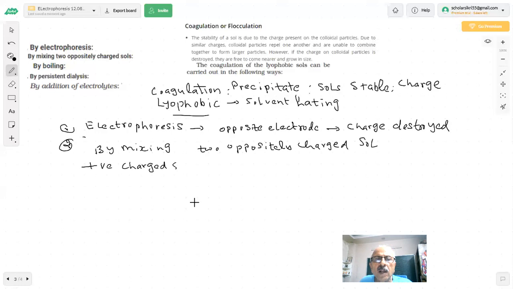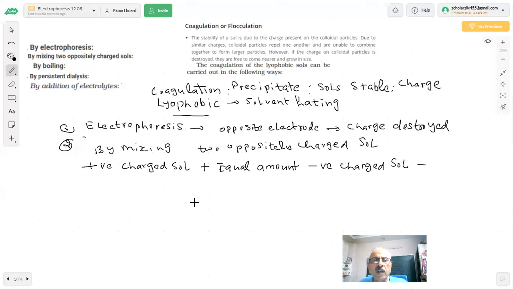I am talking about all these things for lyophobic salts. You add an equal amount of negatively charged salt. What will happen? They will coagulate. The charges will be neutralized.